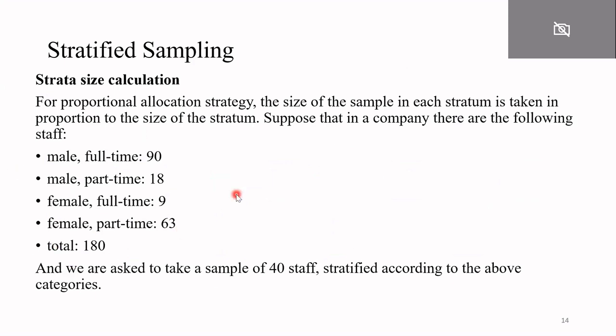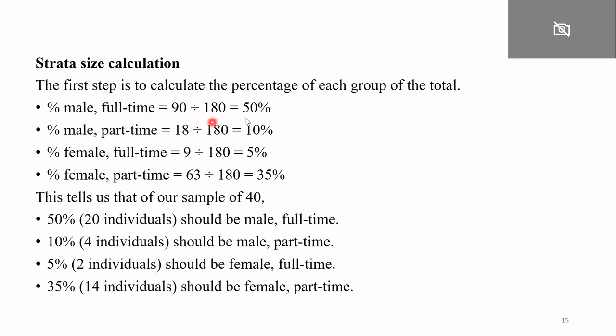Now for each strata the number is given: male full-time is 90, male part-time is 18, female full-time is 9, and female part-time is 63. Now suppose you want to collect a sample of 40 staff. How will you perform this stratified sampling? Firstly you will calculate the percentages, meaning what is the percentage of male in full-time in terms of the company's total employees. So this is the percentage.